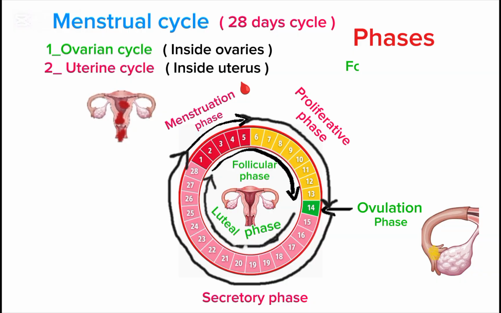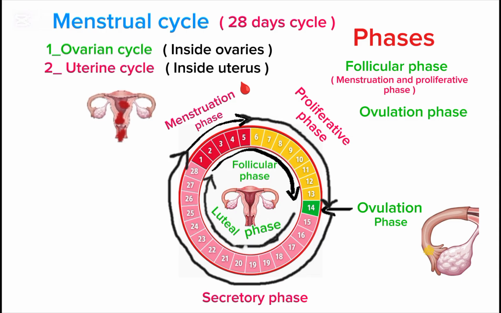So the follicular phase of the ovarian cycle corresponds to the menstrual and proliferative phase of the uterine cycle. The ovulation phase of the ovarian cycle corresponds to the late proliferative phase of the uterine cycle.